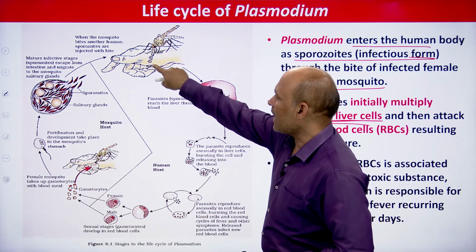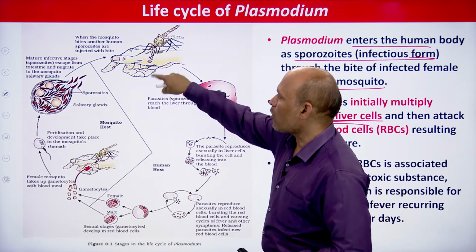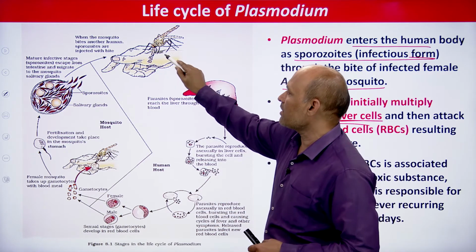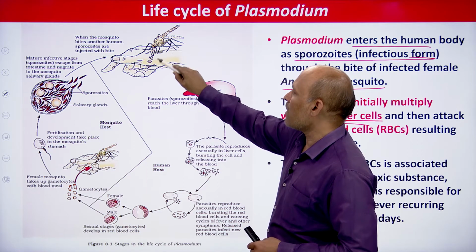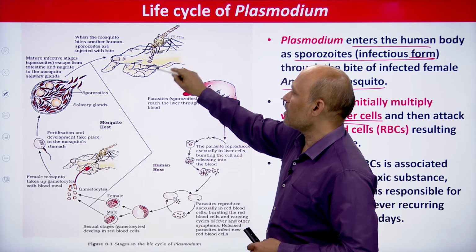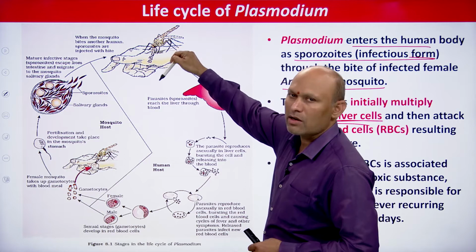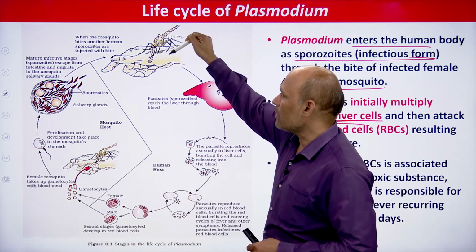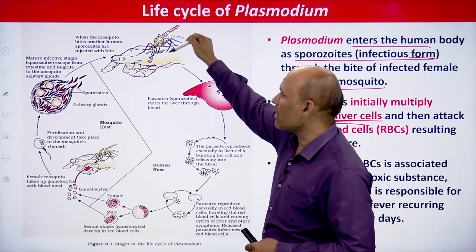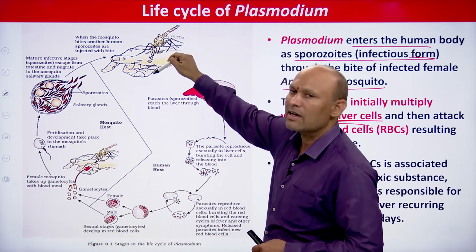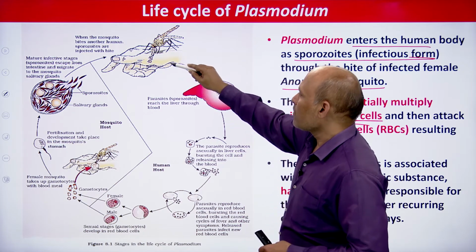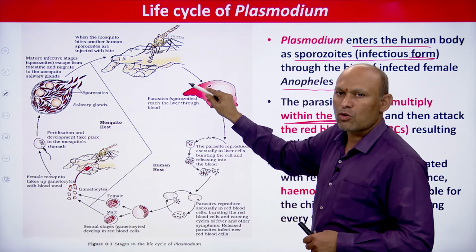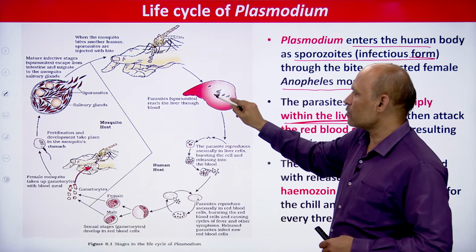So see, as far as entry of the parasite into the body of human being is concerned, whenever an infected female Anopheles mosquito bites the human being to suck the blood, it will be injecting saliva into the body. Along with that saliva, sporozoites enter blood. So blood carries those infective stages, sporozoites, to the liver. So this is liver.